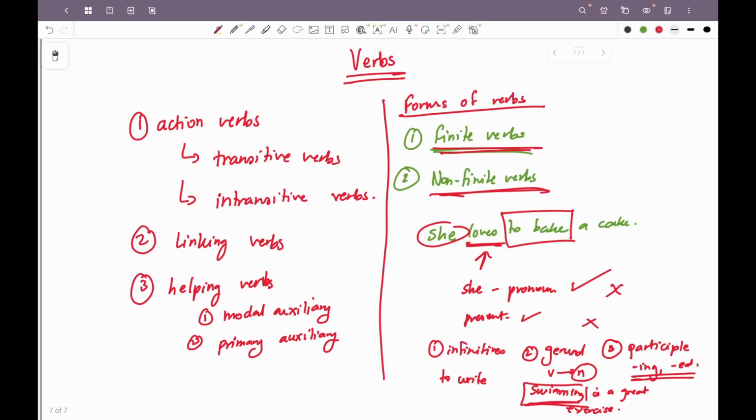तो हमने verbs में क्या देखा? Action verbs, transitive, intransitive, linking verbs, helping verbs, modal and primary auxiliary verbs. Forms of verbs में हमने देखा finite, non-finite verbs. Non-finite verbs में we've seen 3 categories: infinitive, gerund and participle, right? So with this we have completed the verbs section. We will continue with adverbs.